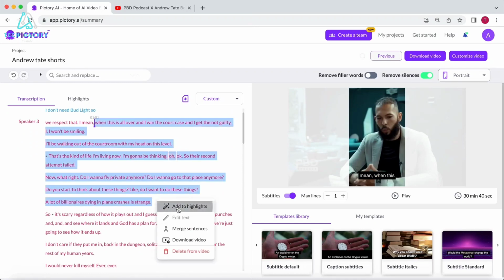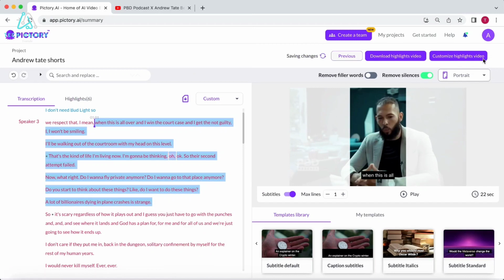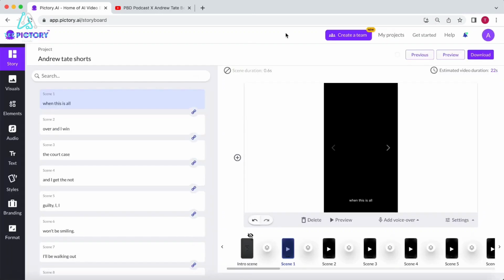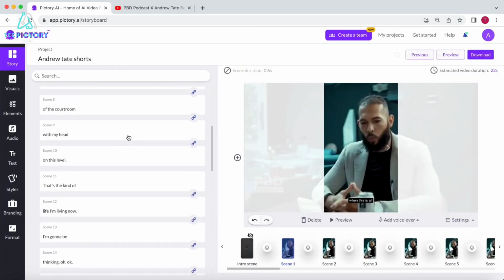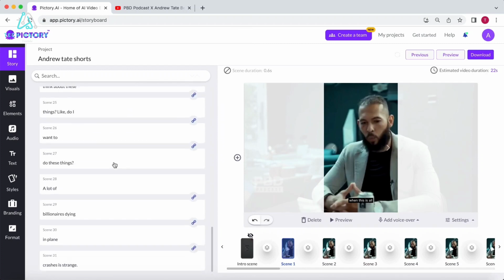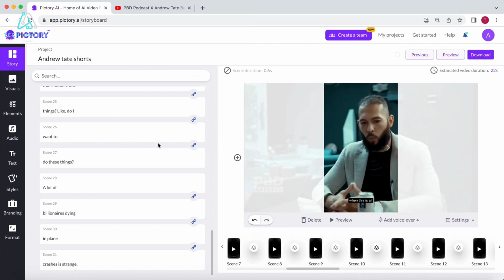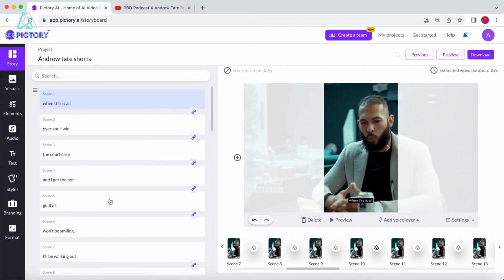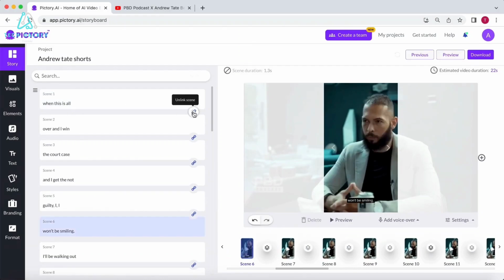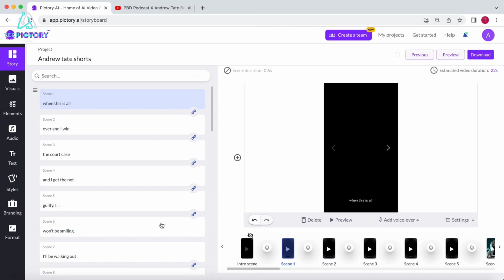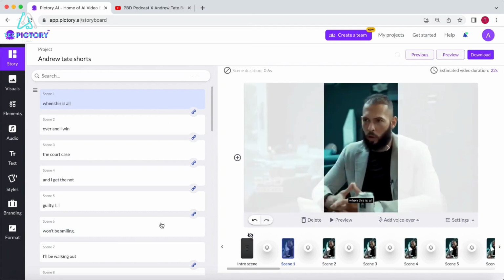Select the part you want to use, click on Add to Highlights, and select Customized Video. Pictory will divide the selected part of the video into smaller scenes. On the left side you can see the text, and in the bottom right you see all the separate scenes. Sometimes you will see link icons on the left indicating that the scenes are linked to each other because they are part of one sentence. If I were to replace one of these scenes with a piece of B-roll footage, it would replace every linked scene with the same part of the footage.